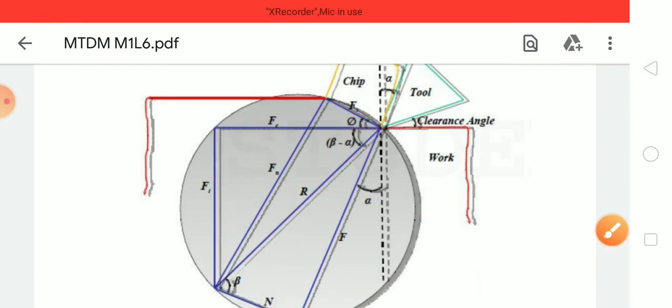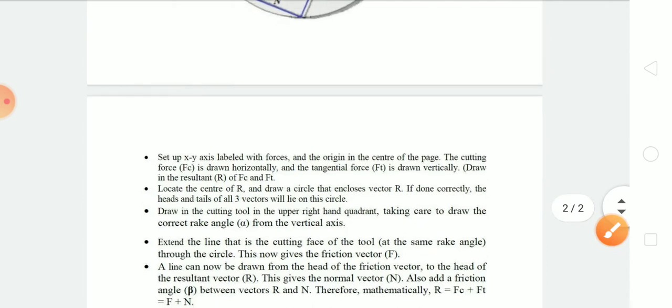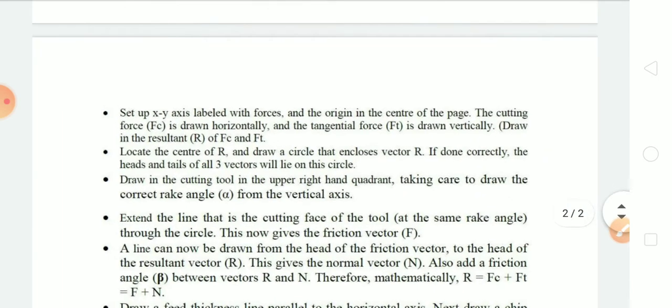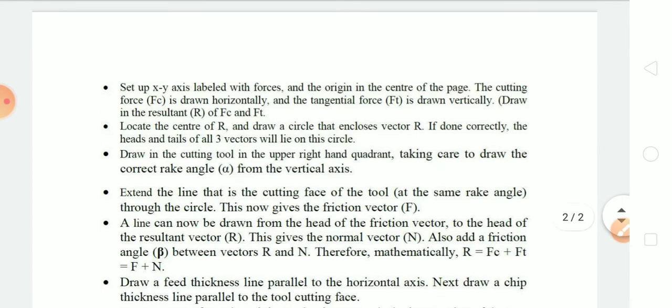Okay, so these are the steps. I will just read out the steps. Set up XY axes labeled with forces and the origin in the center of the page. The cutting force FC is drawn horizontally and the thrust force FT is drawn vertically. See, that we have already done. And now locate the center of R, that is the resultant of FC and FT.